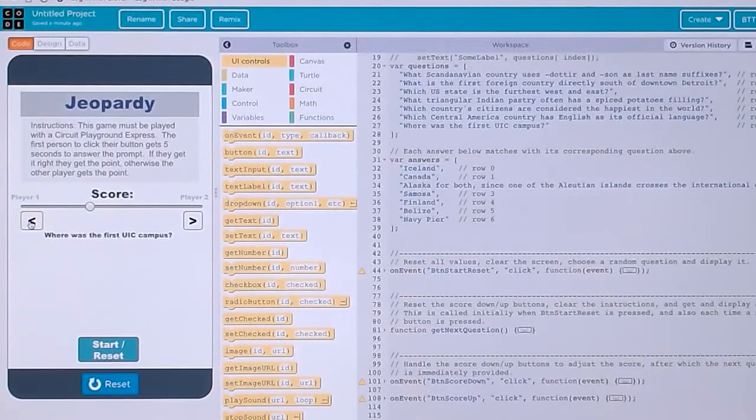So where was the first UIC campus? So it randomly chooses questions. And in this case, do you remember what that was? Navy Pier. Oh, look at that. So you get another point.